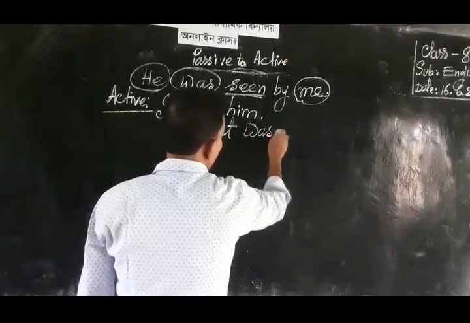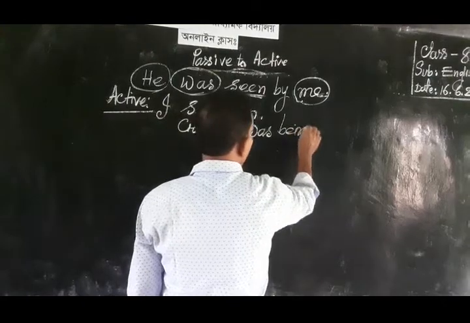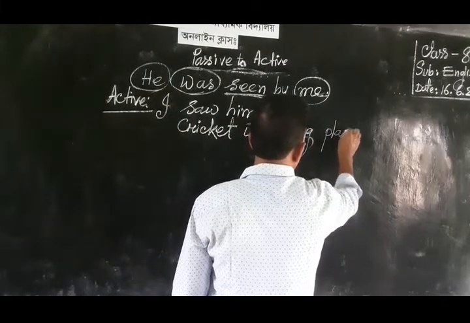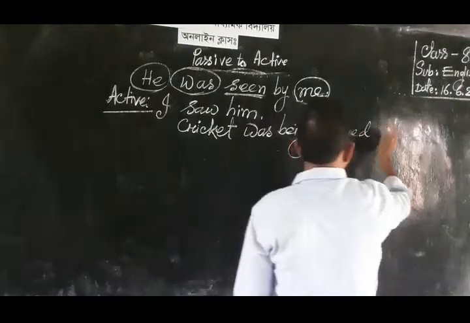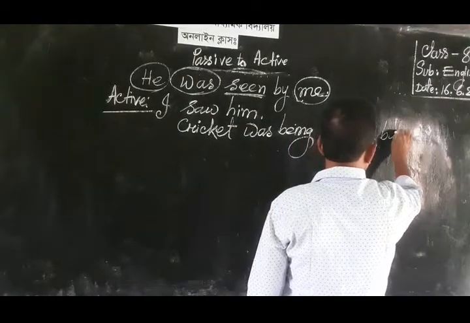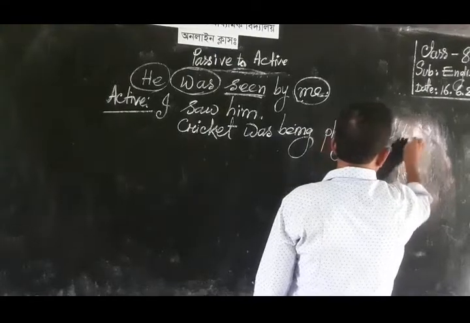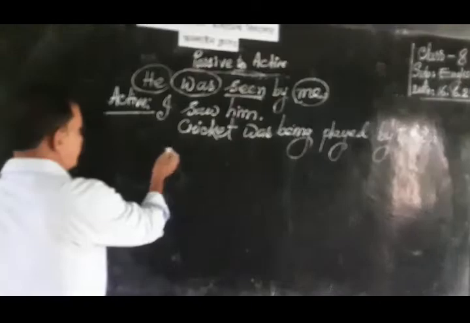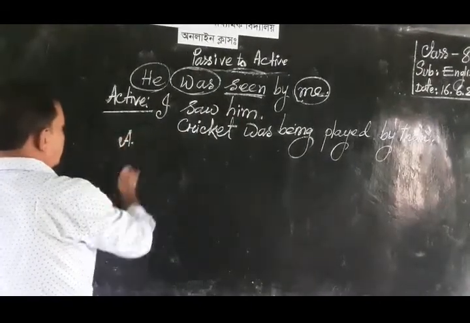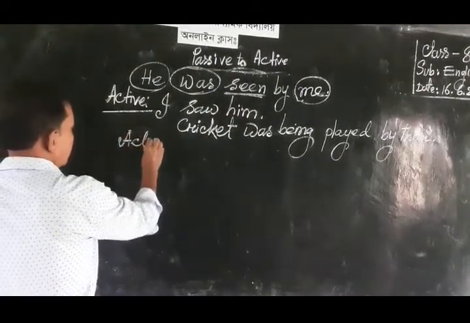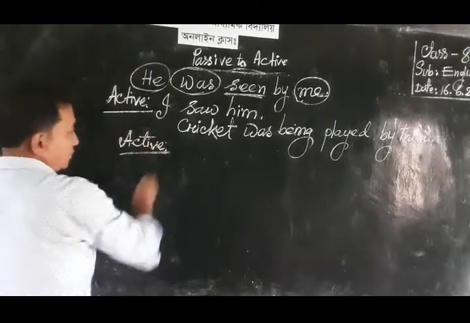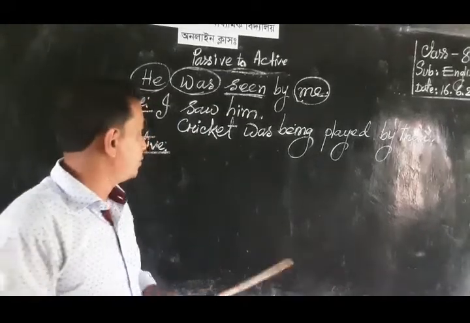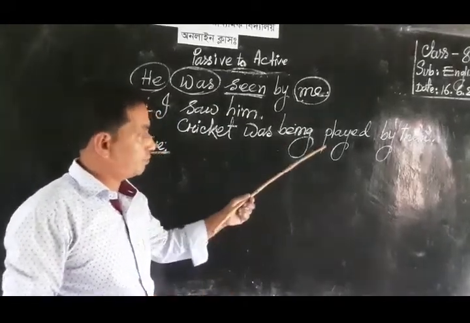Cricket, or swing, played by them. Well, the above example is the passive voice of past continuous tense.